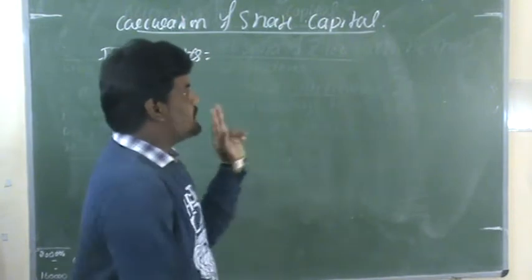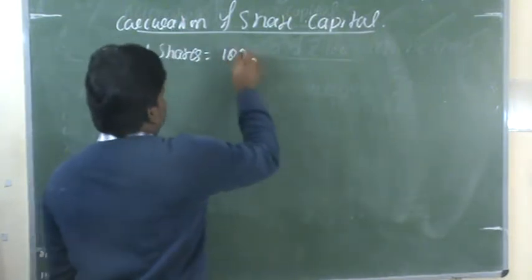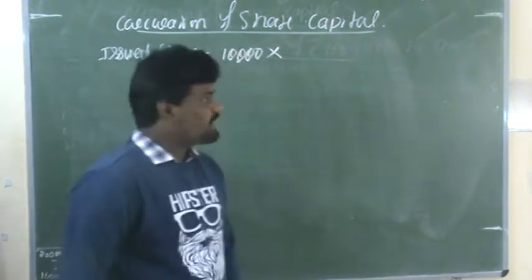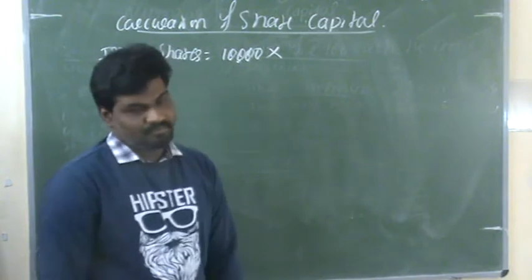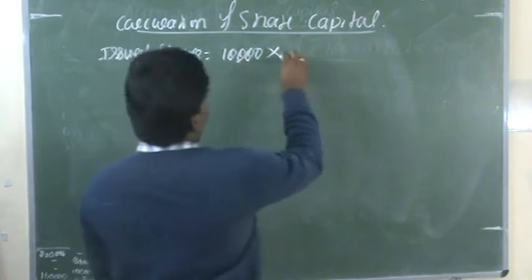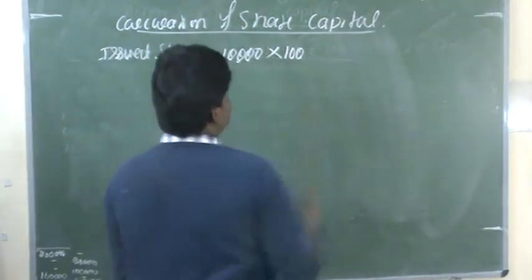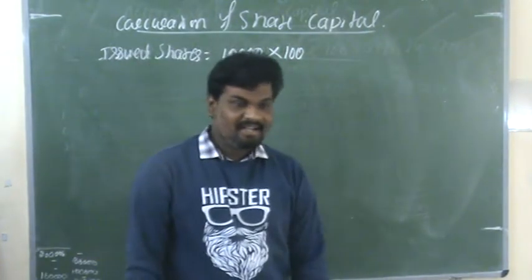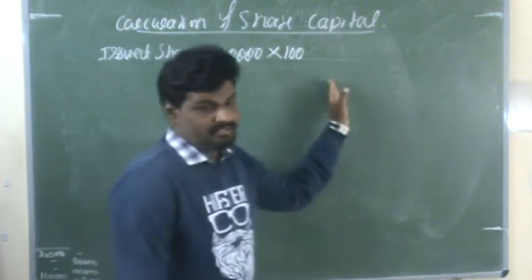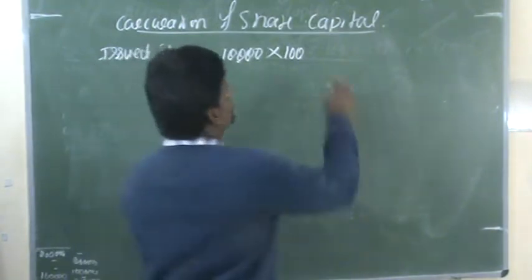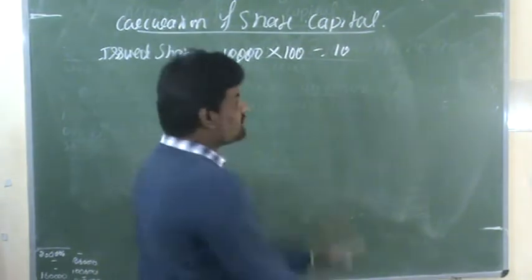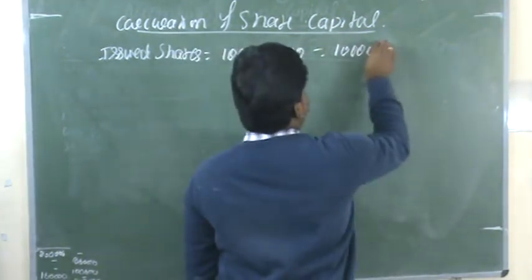The X company is issuing 10,000 shares. The cost price of each share is rupees 100. So you have to multiply 10,000 shares into 100 per share, and you will get 10 lakh rupees.